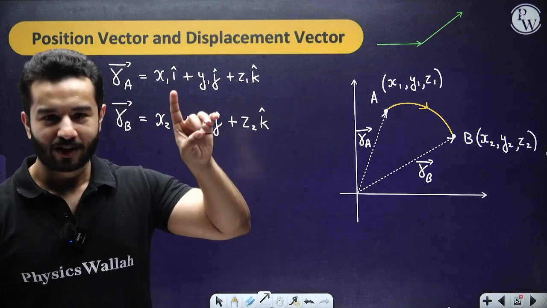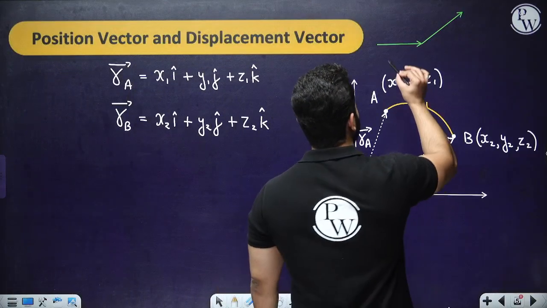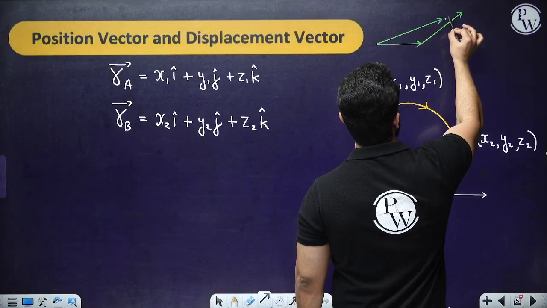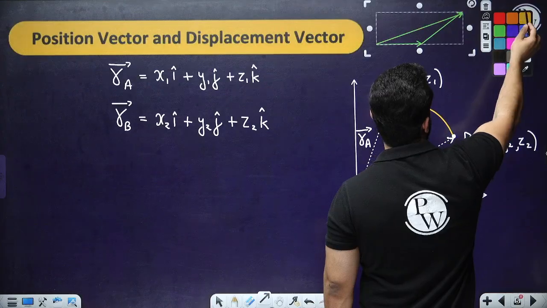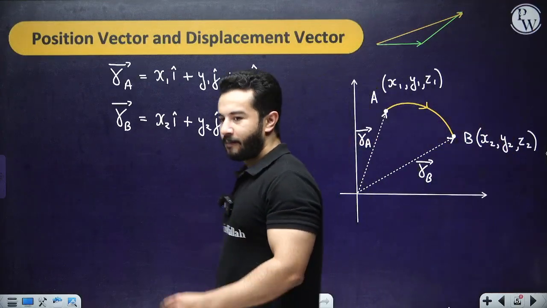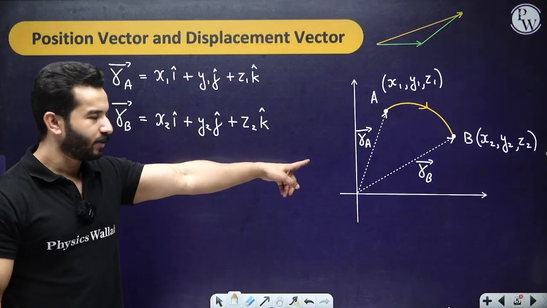Do you remember what we are trying to do? We are trying to use the triangle law. So in this case, the third vector is actually the resultant, or you can say the sum, of those two vectors, A and B.